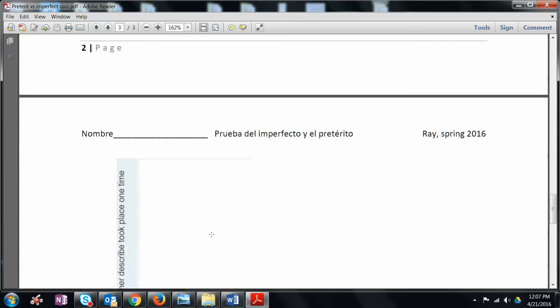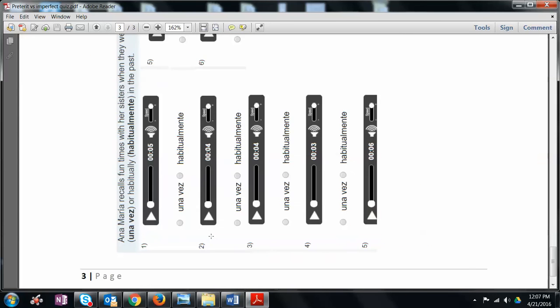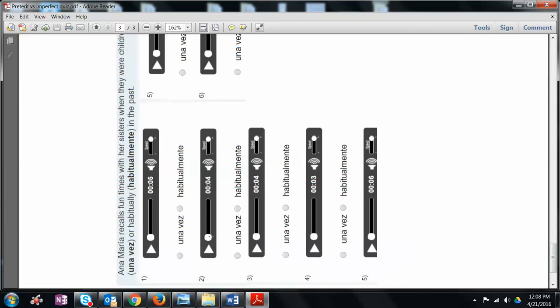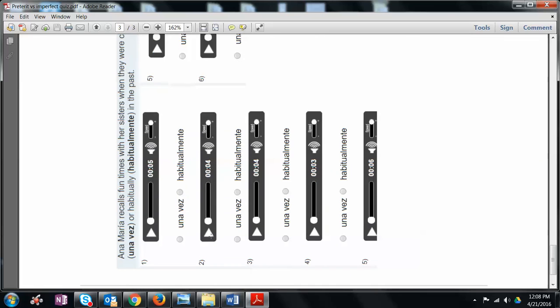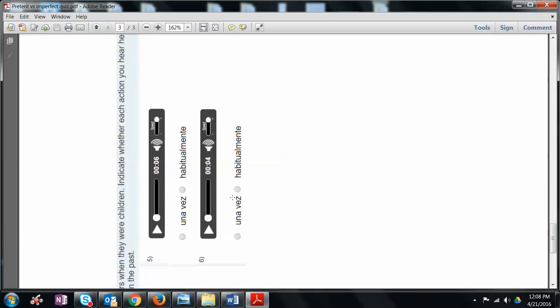And then the last section is listening. I'm going to read to you 6 sentences, and you're going to listen for the verb in each sentence to hear whether it's in its preterite or its imperfect form. If it's in the preterite form, you're going to pick una vez. If it is in the imperfect form, you're going to pick habitualmente. And that's it. That's all you guys have to do.